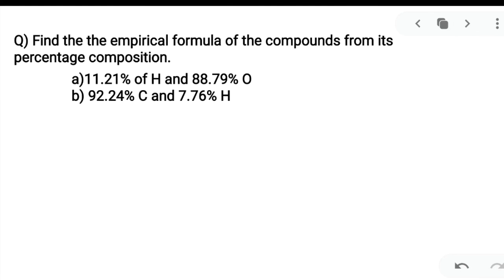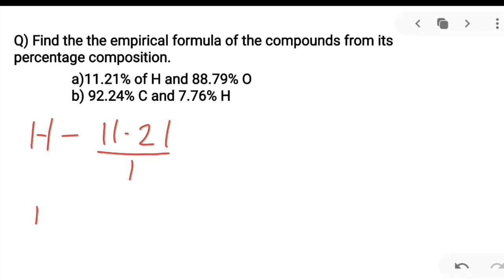Now let us know how we can calculate the empirical formula by using the percentage composition. First, the percentage composition of hydrogen is given as 11.21 and oxygen is given as 88.79. So hydrogen is 11.21. After that we need to find out the relative number of atoms present. How can we find out? By dividing by the atomic mass. Why will we divide with the atomic mass?